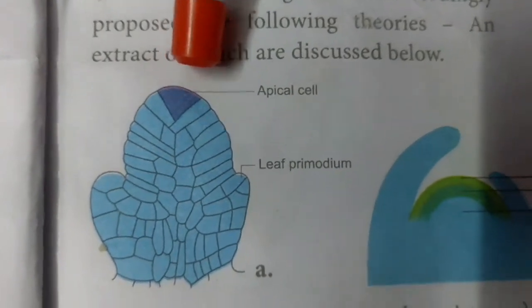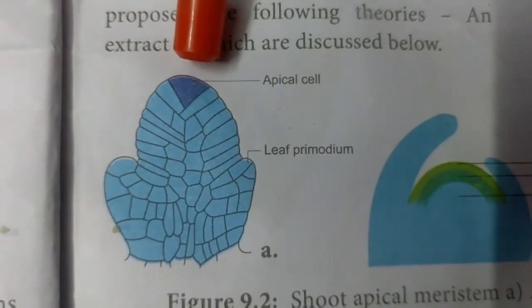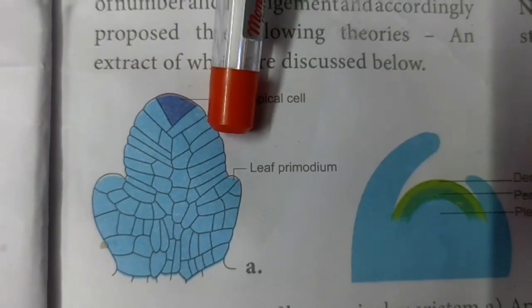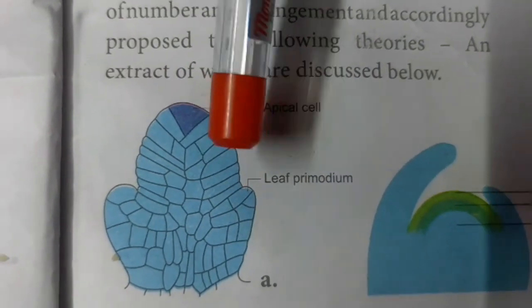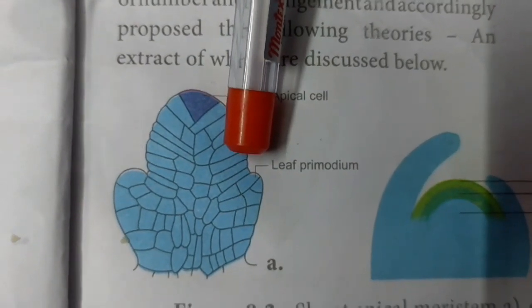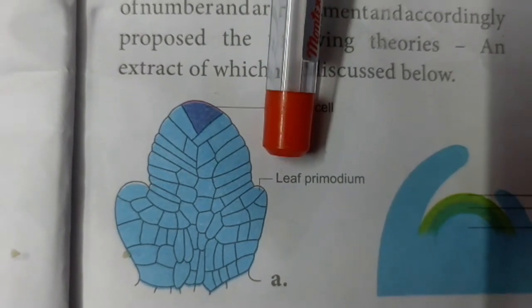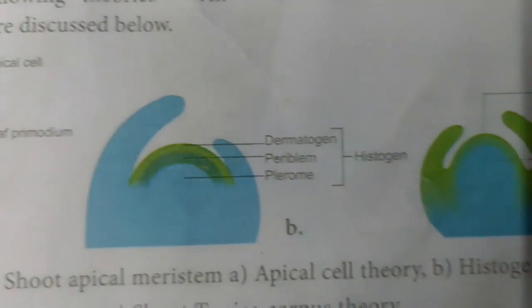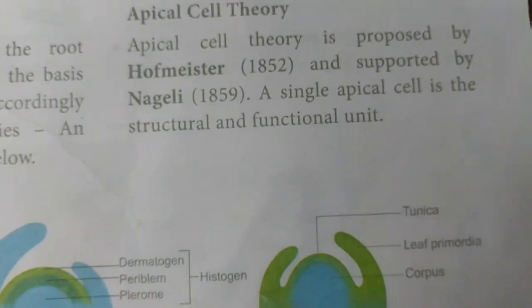Apical cell means the meristematic cells which have the ability to divide and increase their length. And leaf primordium: in this part, the formation or emergence of new leaves occurs. This region is called the leaf primordium. The first theory is apical cell theory.